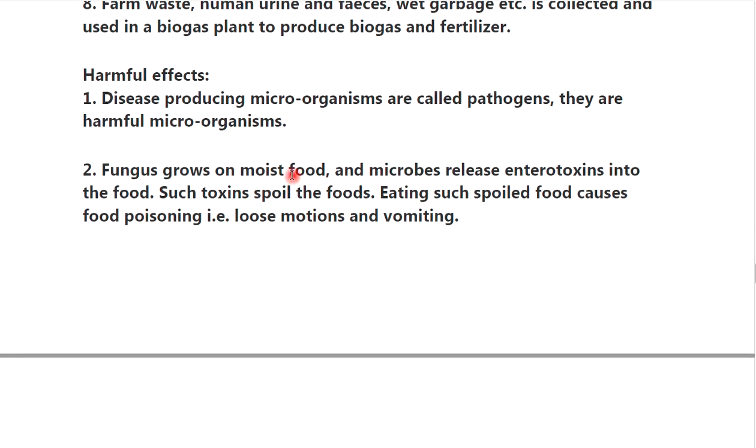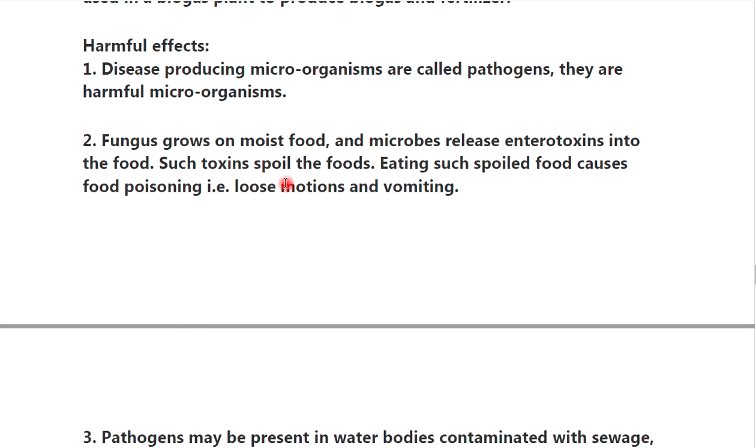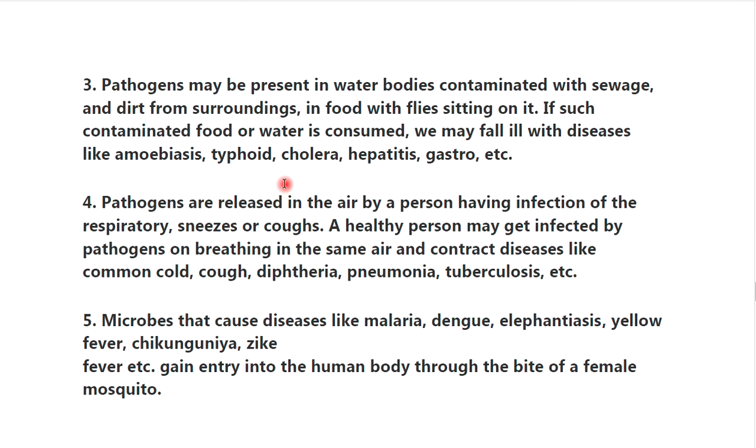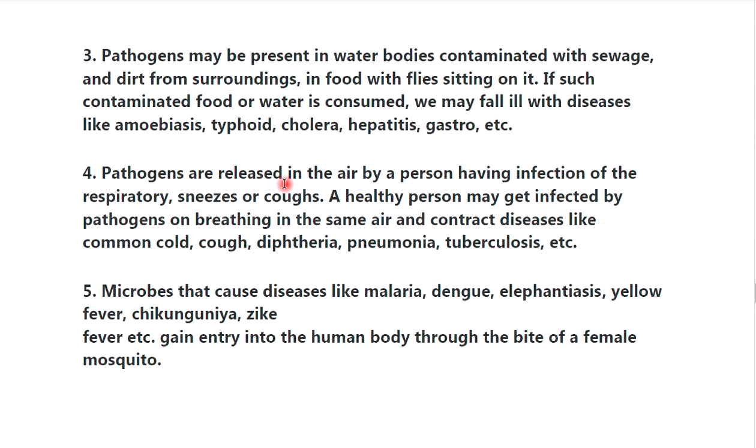Harmful effects. First, disease producing microorganisms are called pathogens. They are harmful microorganisms. Second, fungus grows on moist food and microbes release enterotoxins into the food. Such toxins spoil the food, and eating such spoiled food causes food poisoning, that is loose motions and vomiting. Third, pathogens may be present in water bodies contaminated with sewage and dirt from the surrounding, or in food with flies sitting on it.